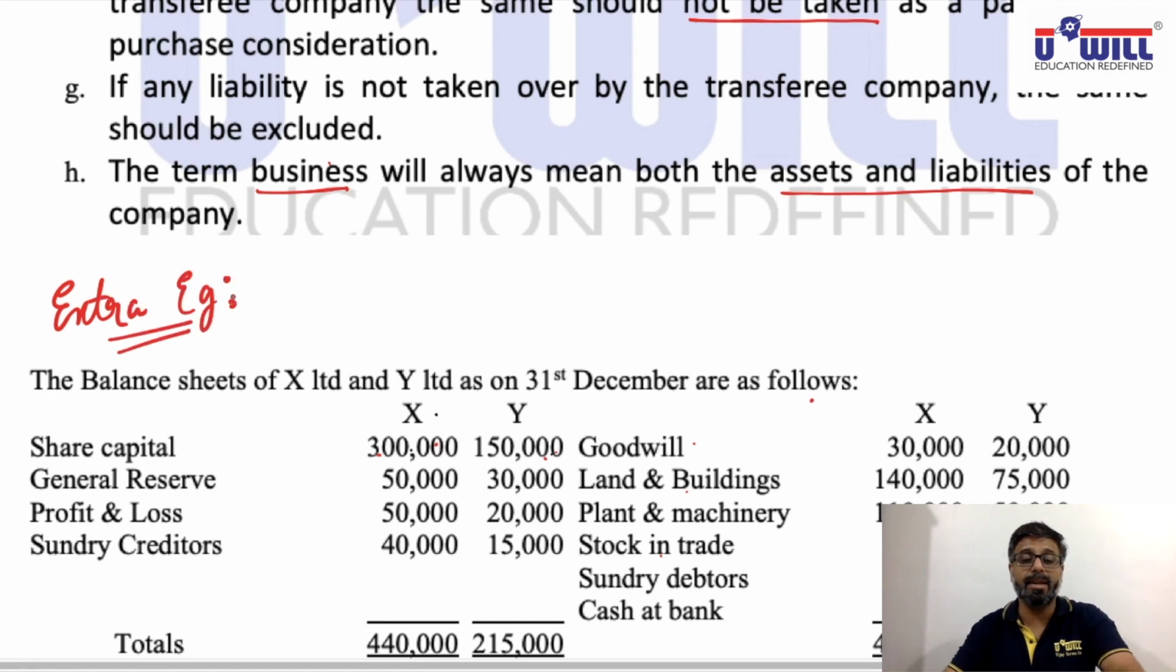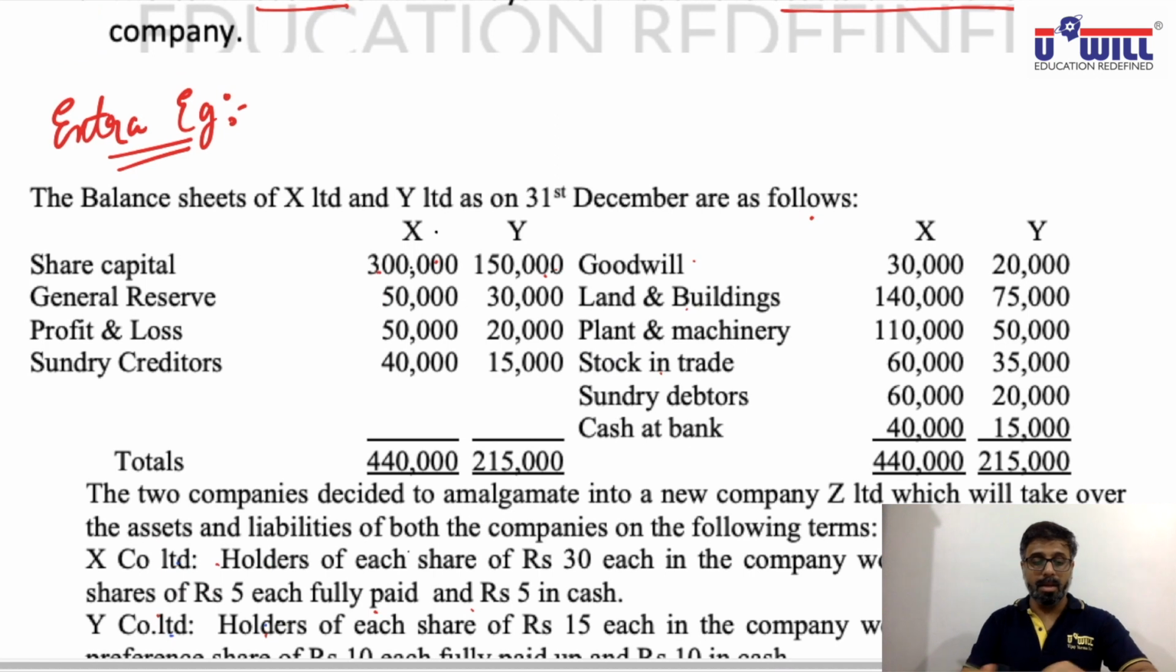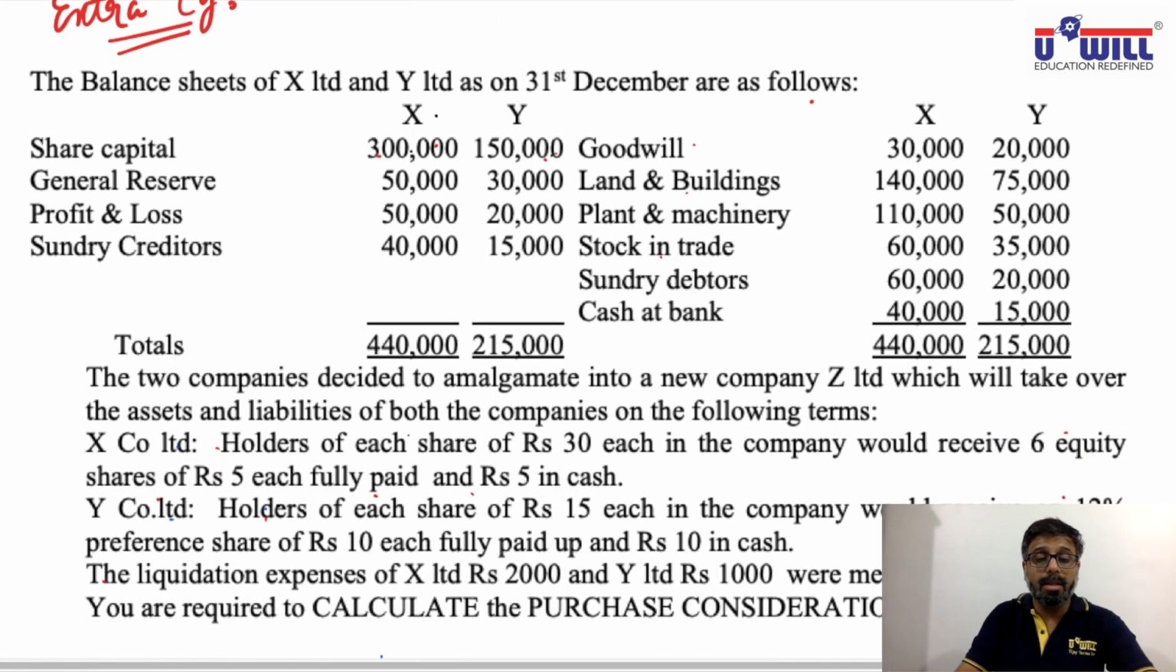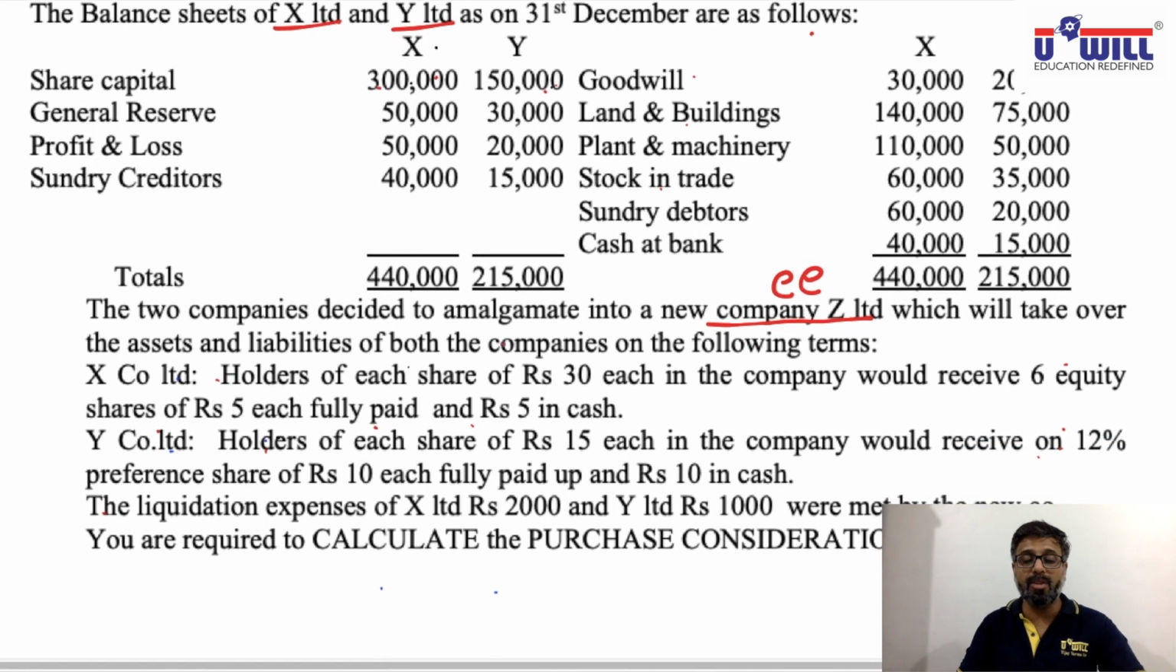Okay, listen carefully and understand it properly. The balance sheet of X Limited and Y Limited as on 31st December are as follows: share capital, reserve, P&L, creditors, goodwill, land and building, plant and machinery, stock, debtors and cash. Important are the paragraphs. The two companies decided to amalgamate into a new company, Z Limited. New company Z Limited means it's the transferee company, and the old companies which are going into liquidation, X Limited and Y Limited, are transferor companies, which will take over the assets and liabilities of both the companies on the following terms.